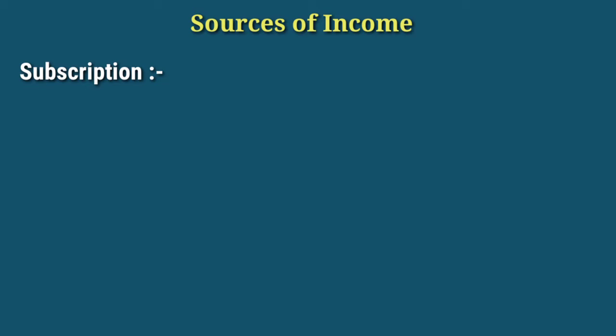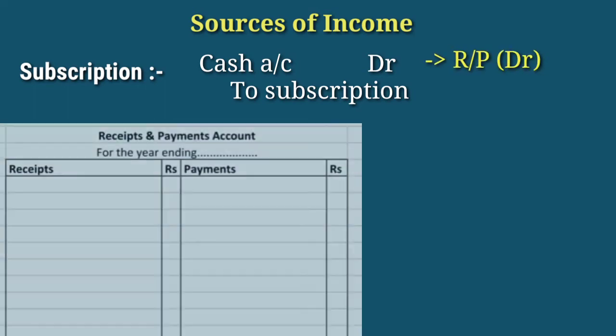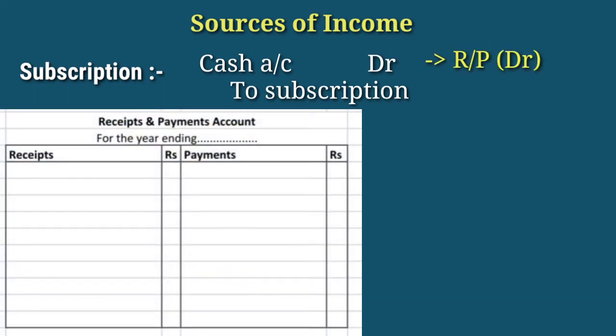The subscriptions received during the entire accounting period is recorded on actual receipt basis in the receipt and payment account. When subscription is received, the journal entry is cash account debit to subscription account, right? Here subscription received means cash received, so we will record in the debit side of receipt and payment account. We will write in the receipt and payment account, to subscription.